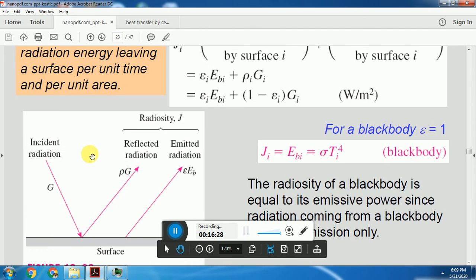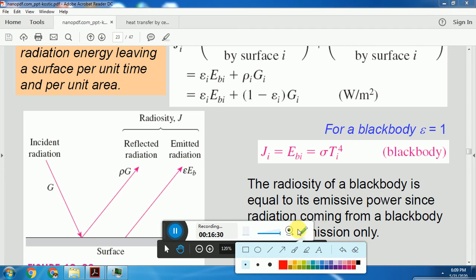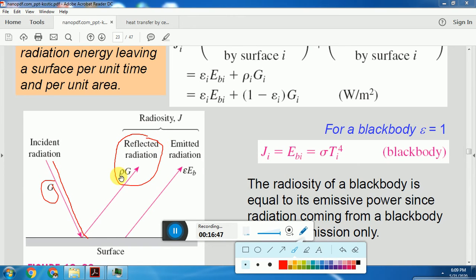Suppose we take a surface, and G is the amount of radiation incident. The amount of radiation that is reflected is equal to rho times G, and the amount of radiation that is emitted is equal to epsilon times EB, where EB is the emissive power of a black body.